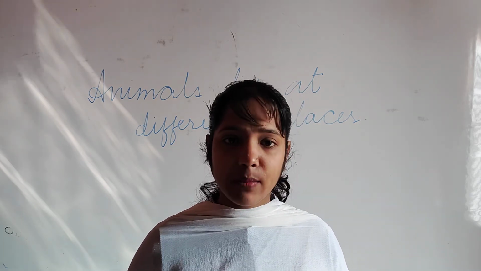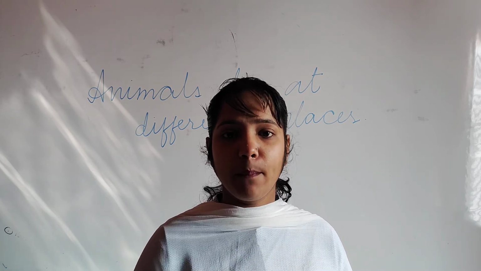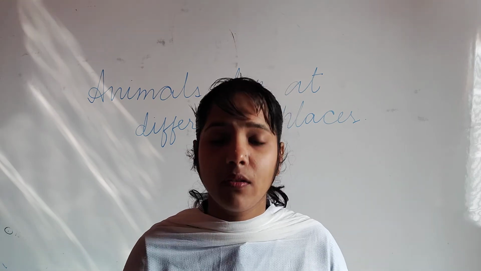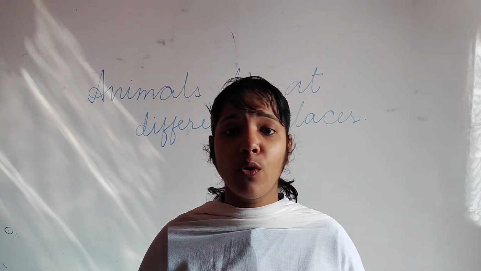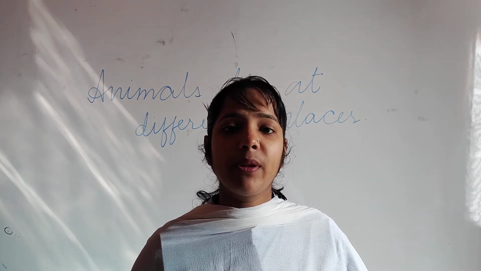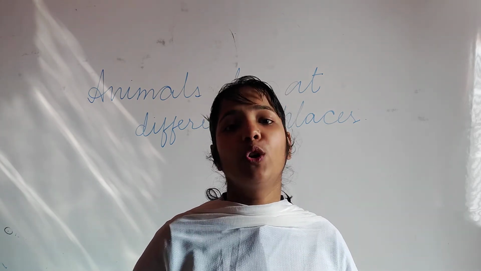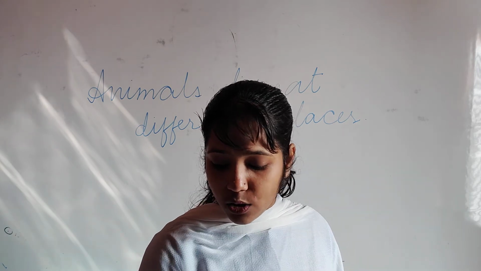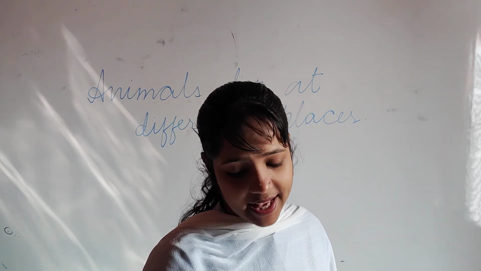Differentiate between wild animal and pet animal. Draw a line in your copy, and on the left side write pet animal, on the right side write wild animal, and then differentiate. What is the difference? Difference means you know. Like where we can keep the pet animal, what is a wild animal. What a pet animal can do, what a wild animal can do, only you have to judge. Understood? So we have completed this chapter with the exercise.